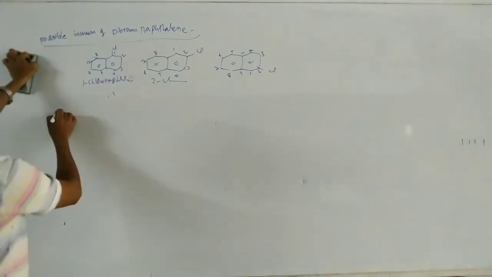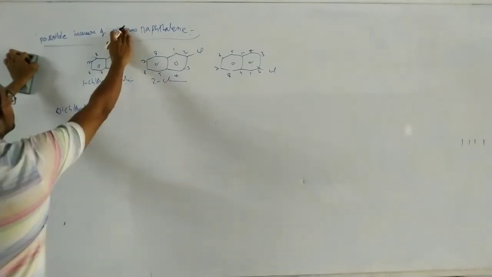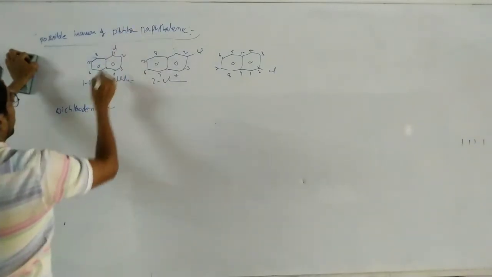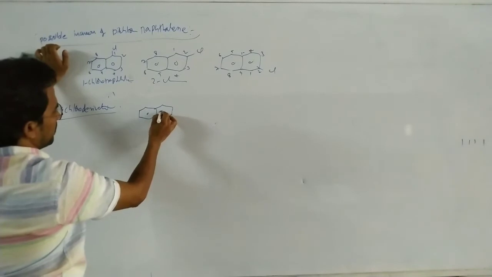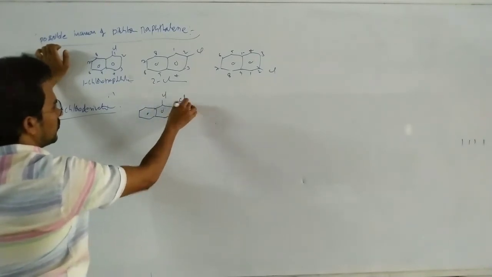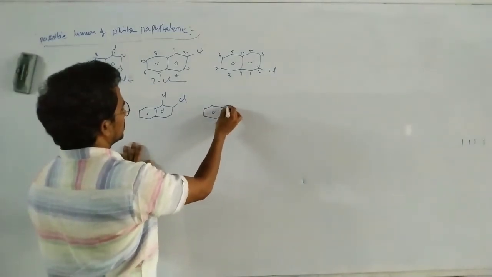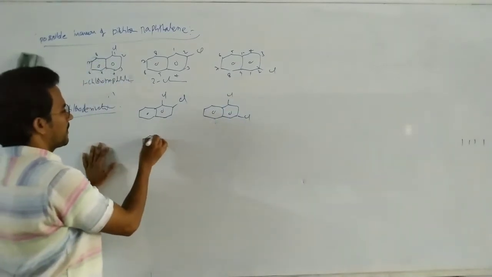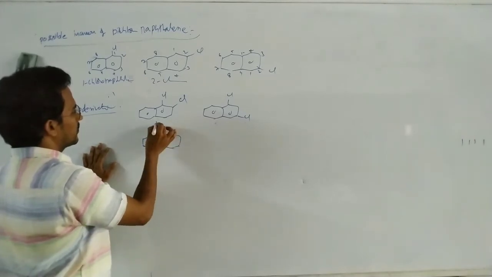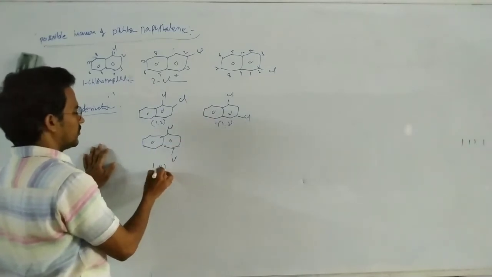Now the dichloro derivatives of naphthalene. You see this one: 1, 2 dichloro. Next, 1, 3 dichloro. 1, 4 dichloro.